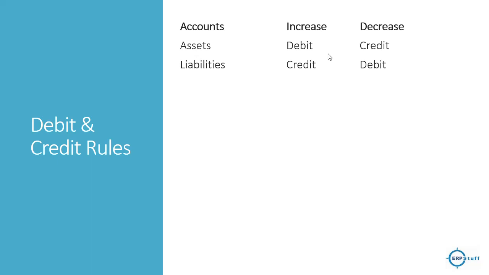Let us say for example, you have to pay a supplier, you have purchased something from him, let us say 1000. The liability is increased, so it will be credit by 1000.